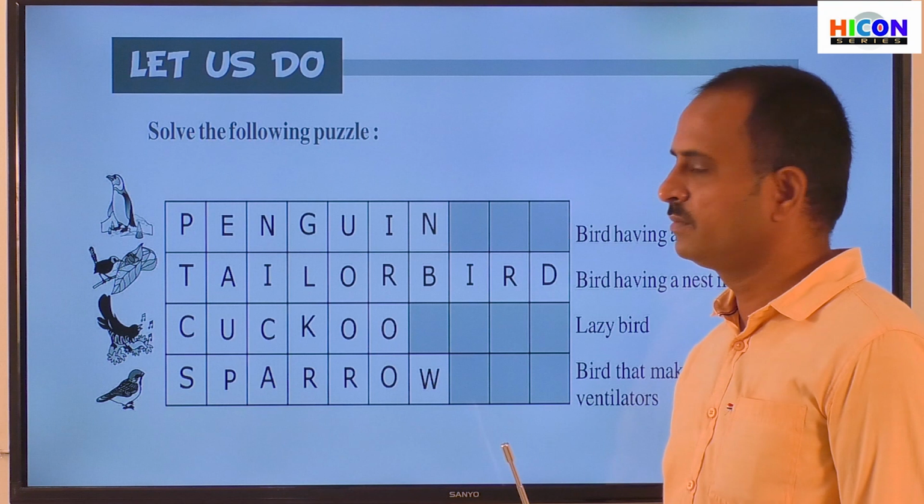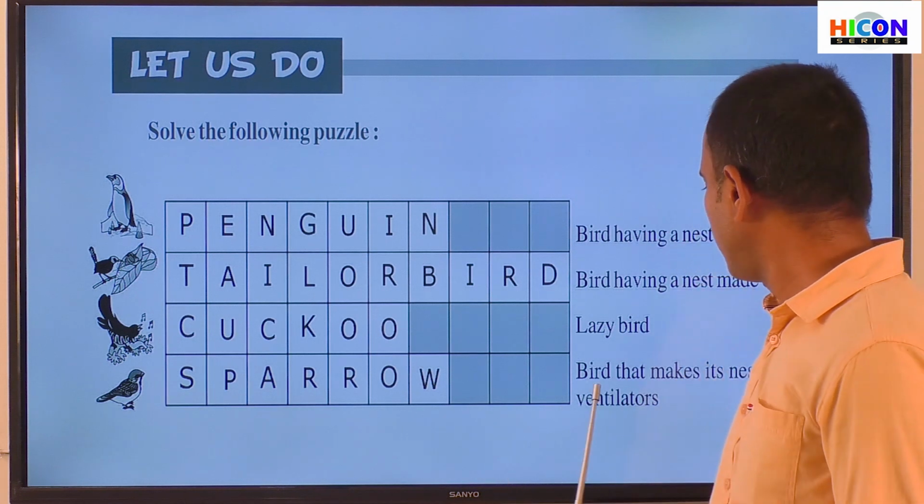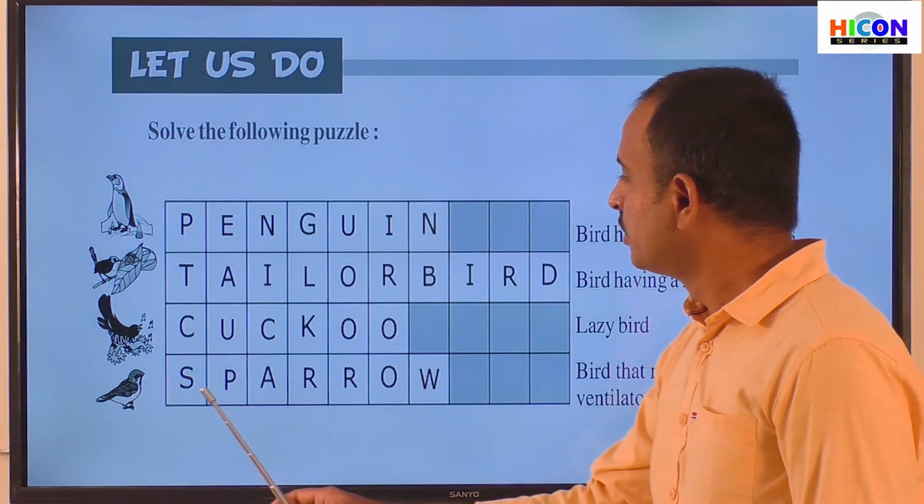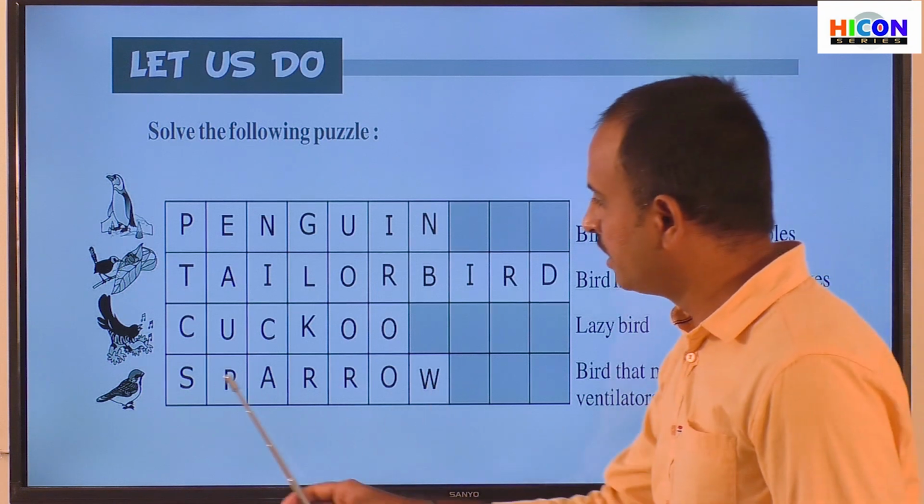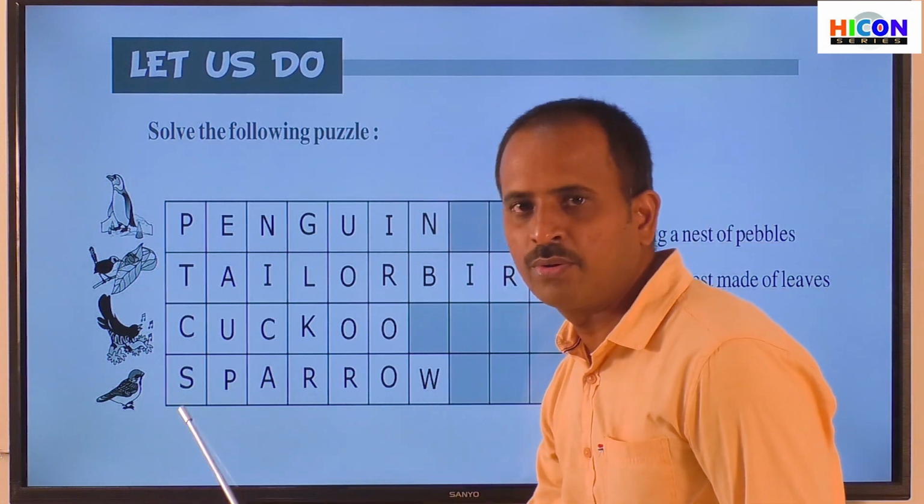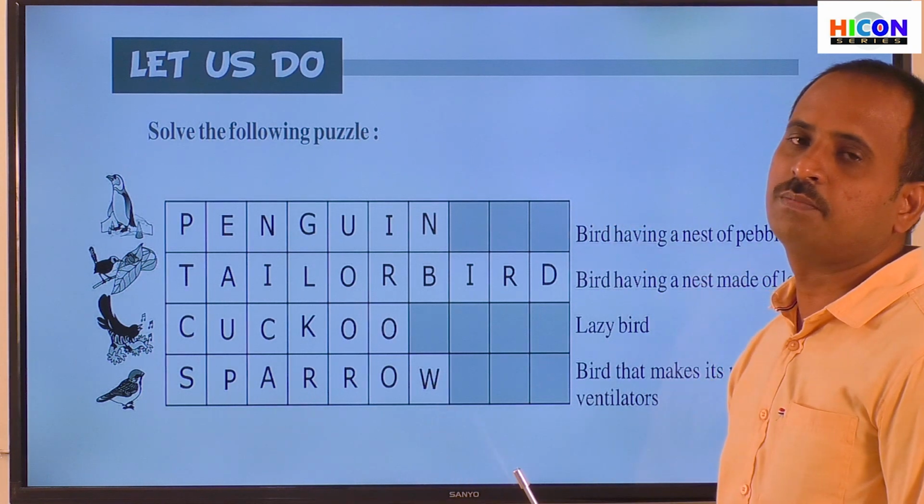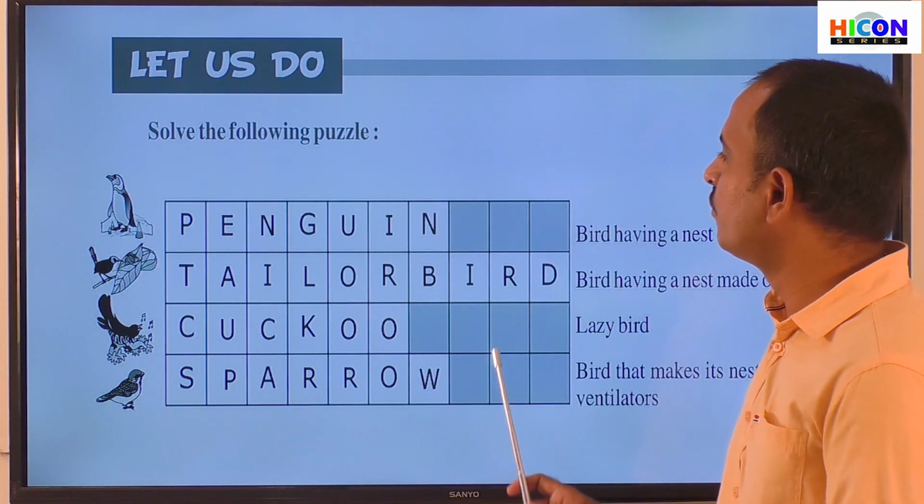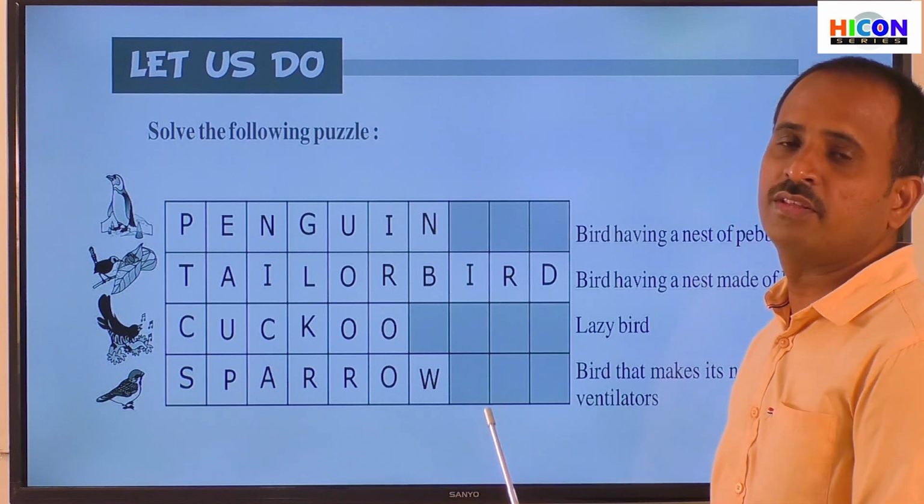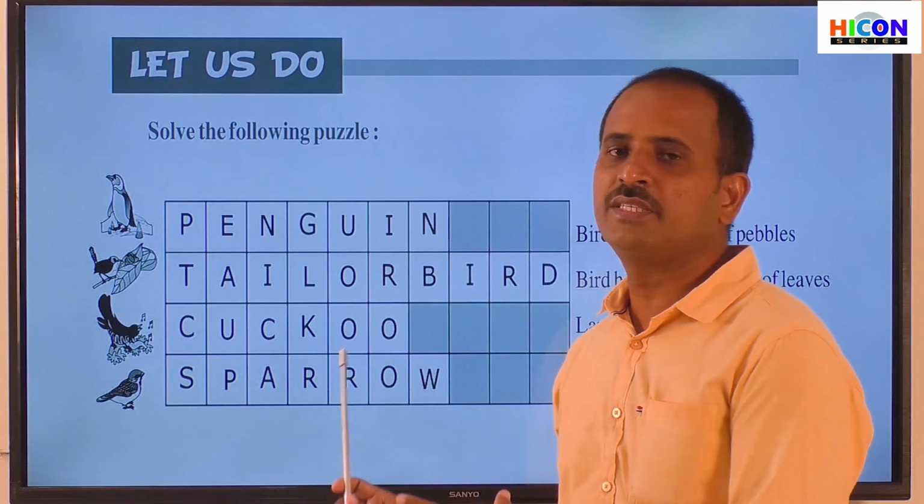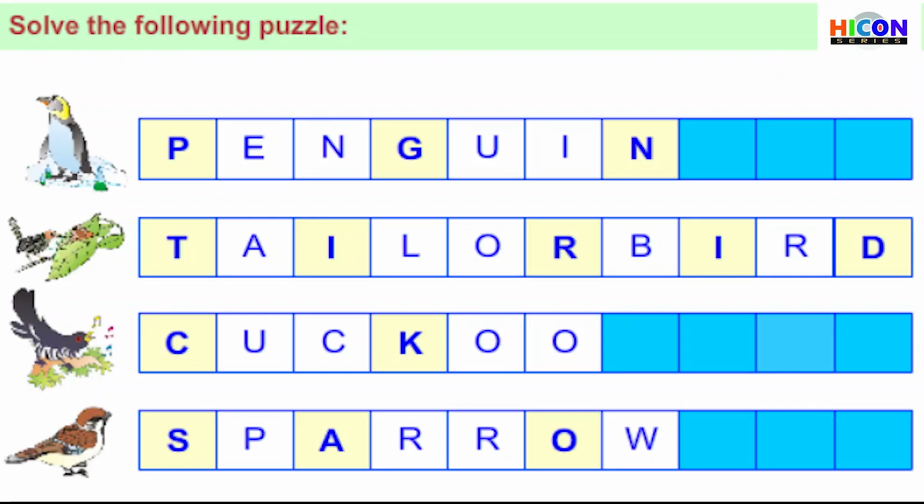Cuckoo, cuckoo. And the answer for the fourth sentence is sparrow. So children, the name of this bird is sparrow. Sparrow, sparrow. So children, these are the word puzzles and the answers for the word puzzle. So note down these puzzles in your notebook.